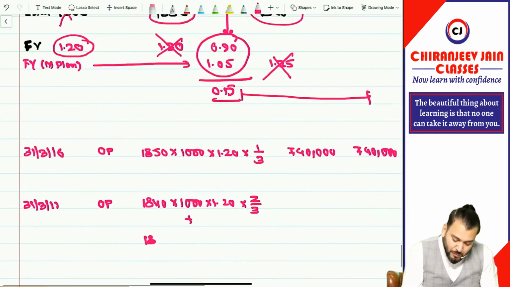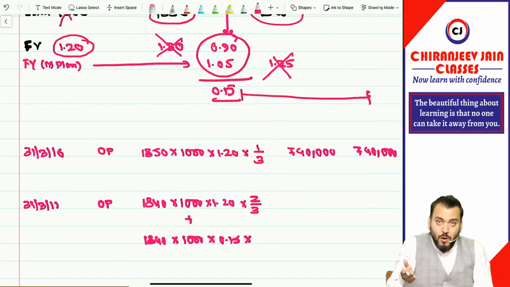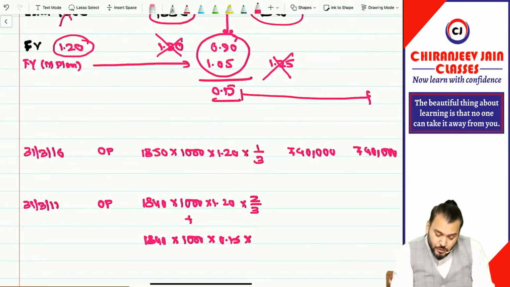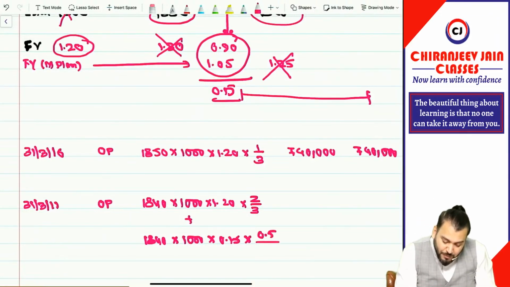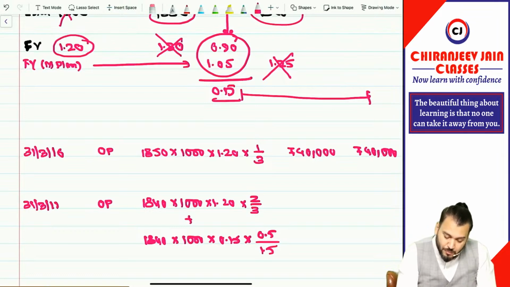So the additional expense will be for 1840 employees, the 1000 options, but the additional expense will be 0.15, and this will be spread for how many years? 1.5 years, meaning 0.5 this year, half year this year, full year third year. We will do 0.5 divided by 1.5. Understood? It will be 1840 into 1000 into 1.2 into 2 by 3. How much is it coming?